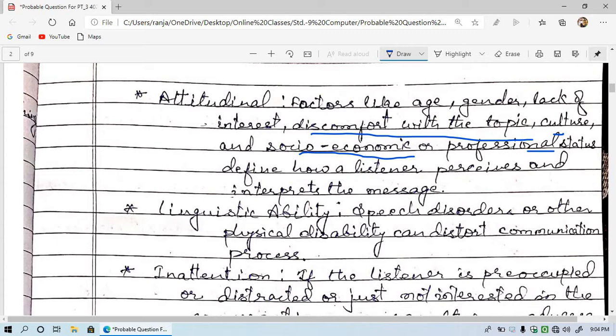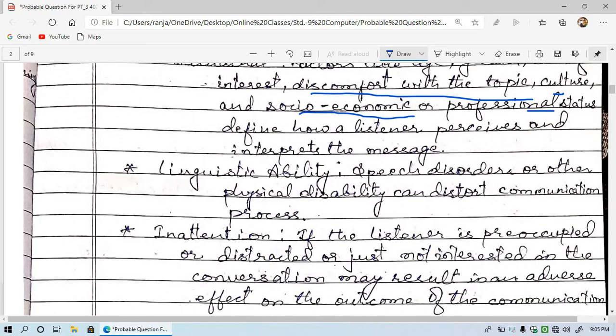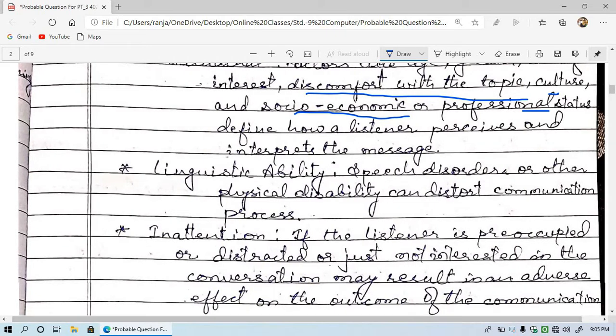Now the second is, this is also an individual barrier, that is linguistic ability. Some people have a speech disorder and they are unable to speak properly, and some people have a problem in hearing, that is a physical disability. So what it is written here: a speech disorder or other physical disability can distort communication. Some people may have a hearing problem and they are unable to get the message properly.